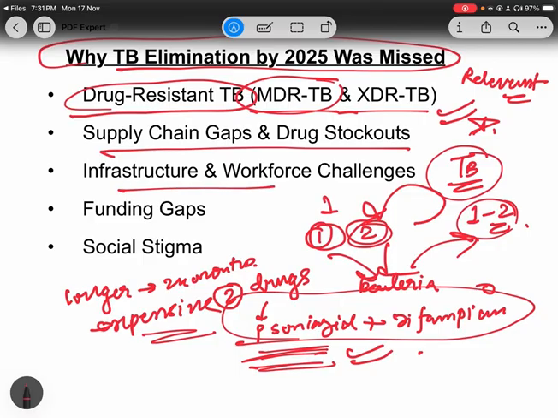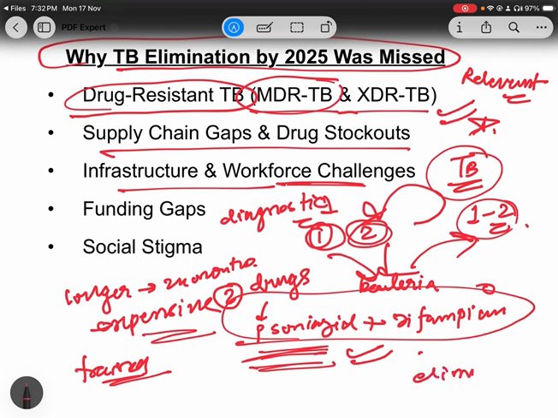Now coming to infrastructure and workforce challenges. What is the thing here? In rural and tribal regions, there is limited diagnostic access. I think you are all aware of this in these kinds of regions. And in tribal or rural regions, there is also a shortage of trained staff. Because of this, detection gets delayed, and if detection gets delayed, the elimination goal will not be achieved.